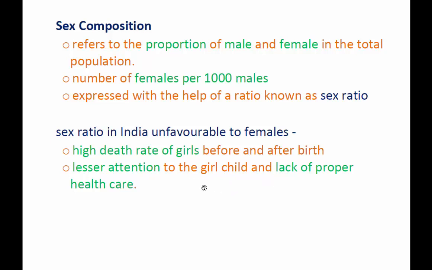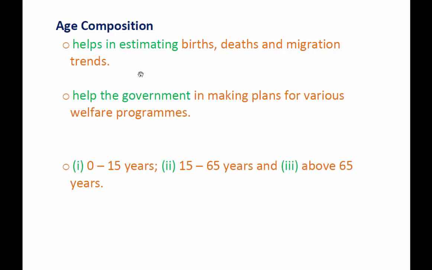Okay, next, age composition. It helps in estimating births, deaths, as well as the migration trends of the population. Secondly, it also helps the government in making plans for various welfare programs. According to the data, the government can plan what the health conditions, the literacy conditions, the food conditions are, and plan for various welfare programs.